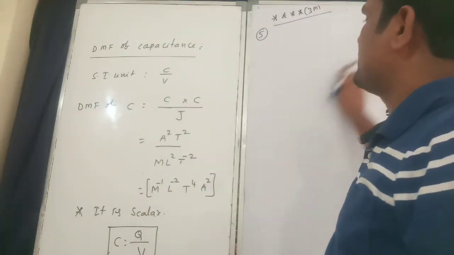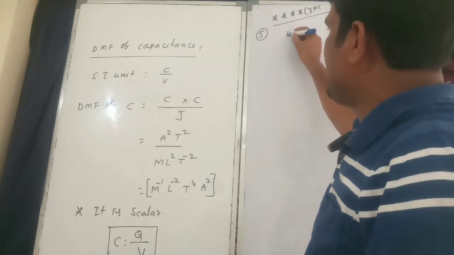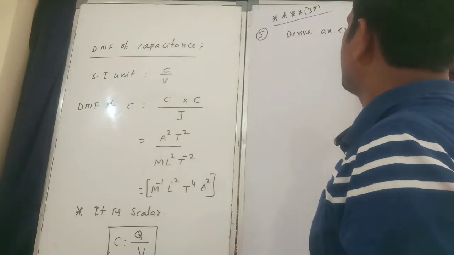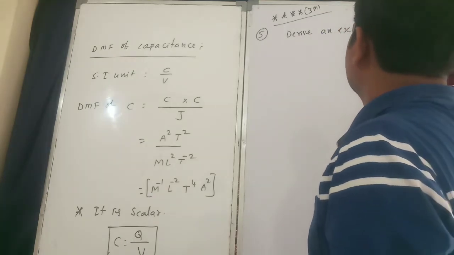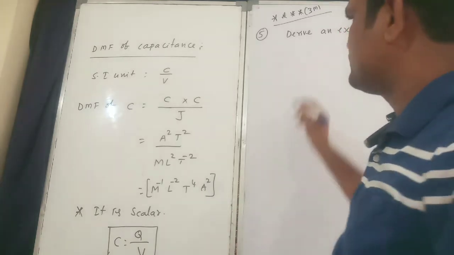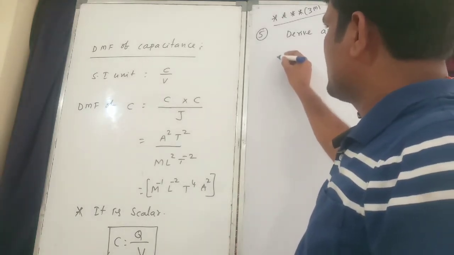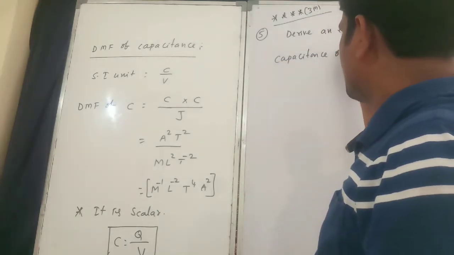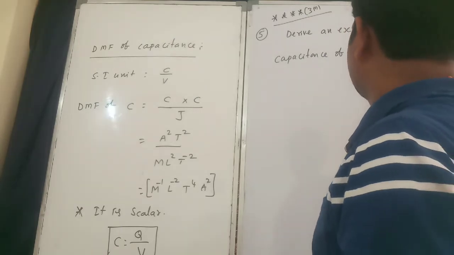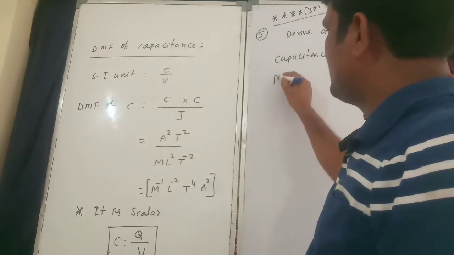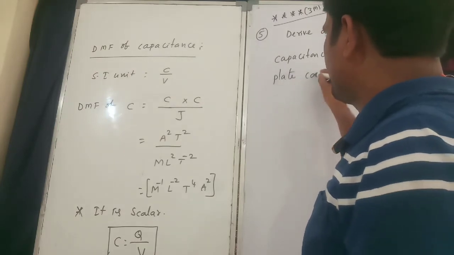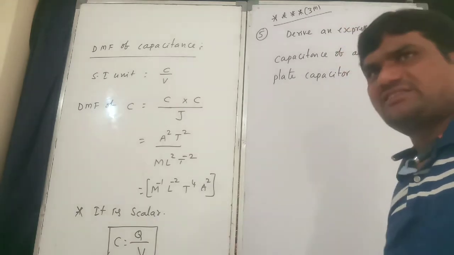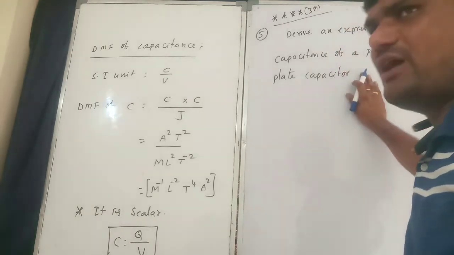So first one: derive an expression for the capacitance of a parallel plate capacitor in the presence of air.